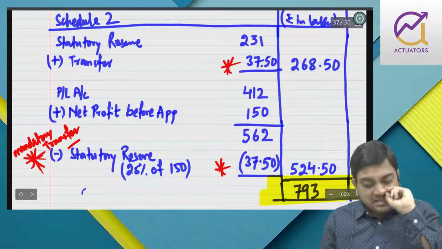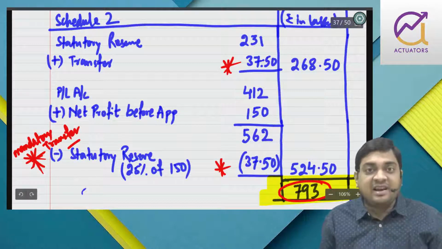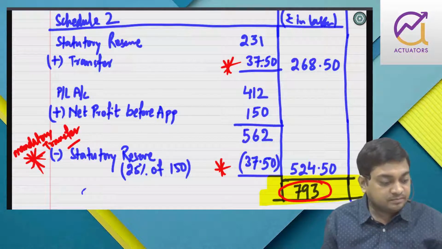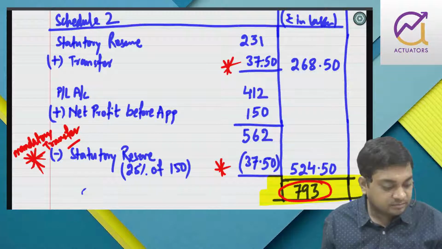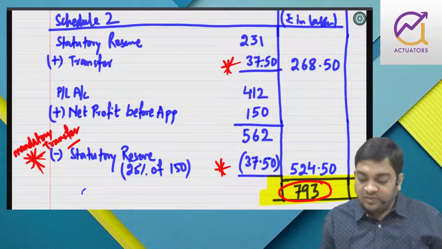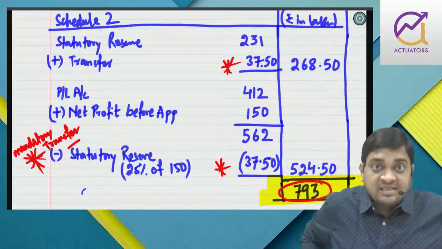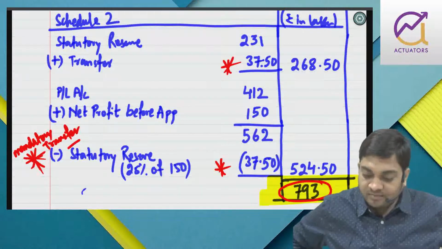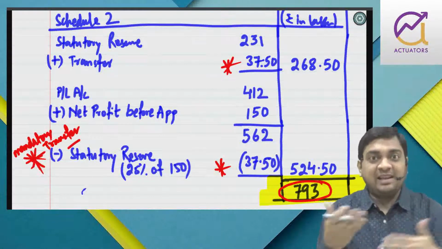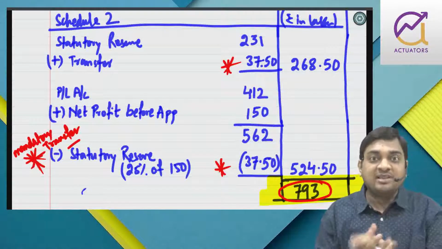If someone misses this part, still your reserve and surplus will be 793. Is that fine? So there would not be any effect on the balance sheet total, but you will be deducted certain marks for not showing this treatment.